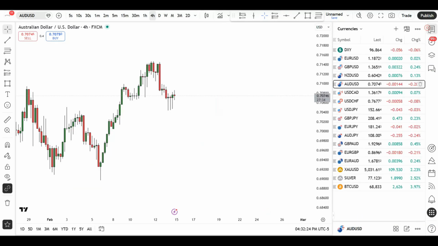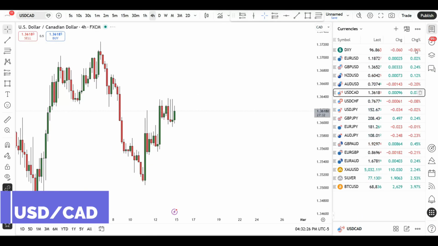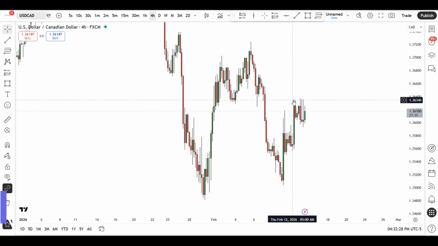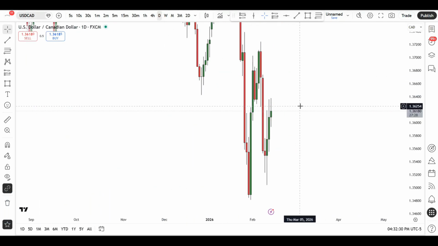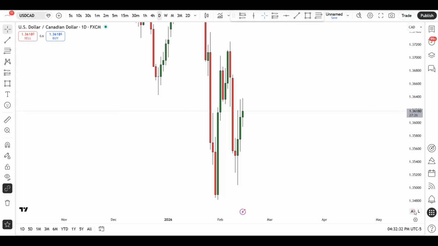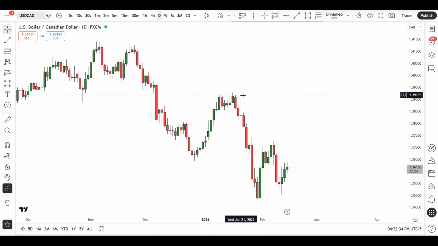Now, going into the next pair, US dollar, Canadian dollar, to be honest with you, not much in this pair. We actually did get that push last week into this supply zone area that led to the break of this level of structure. You can see the market has reacted. But again, we have not made a new low, and the market is pulling back right now.